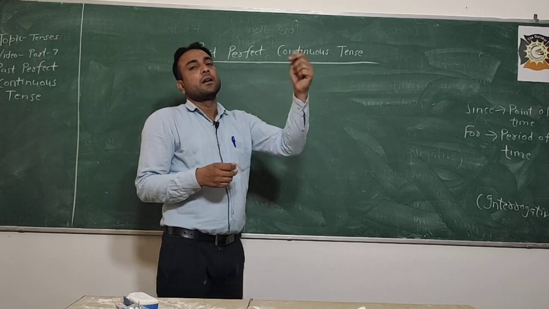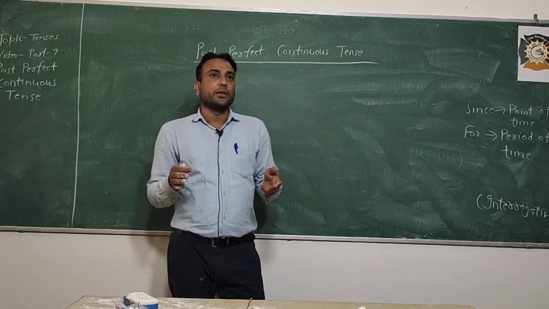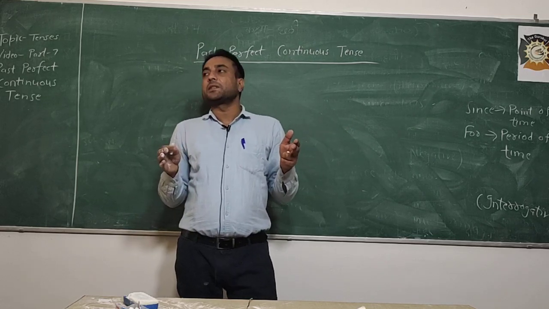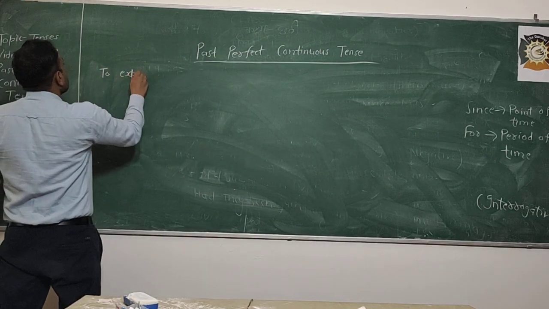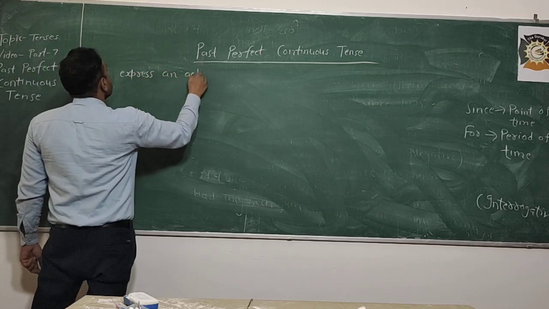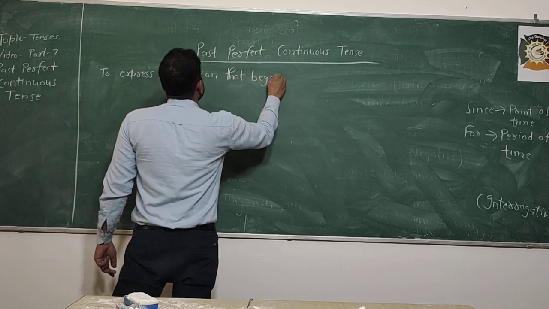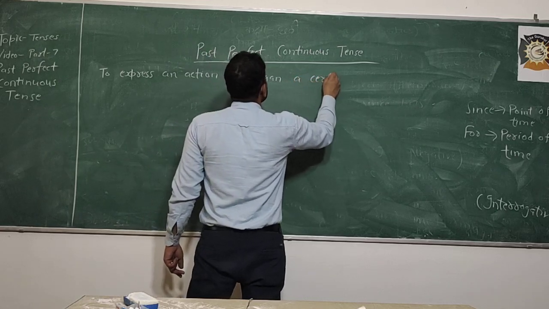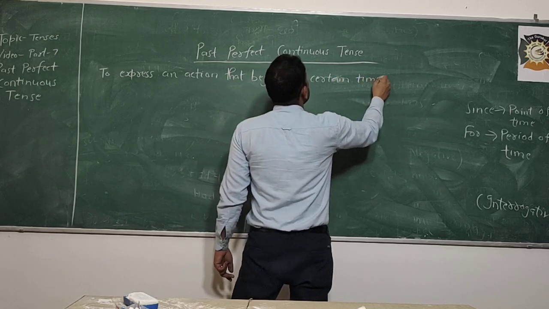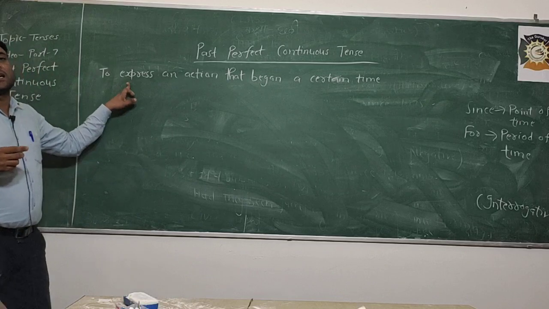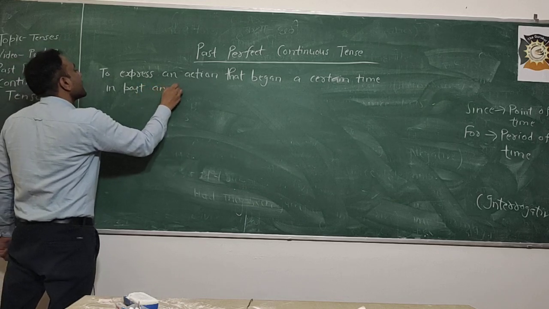But before that, I will discuss the first use of past perfect continuous tense: to express an action that begins a certain time in the past and continued.